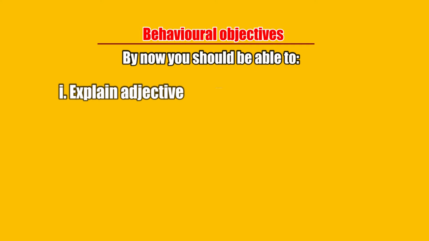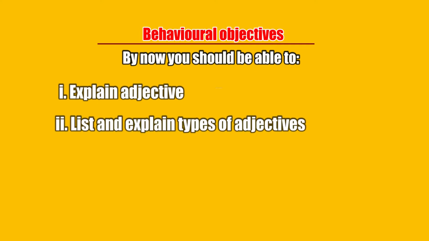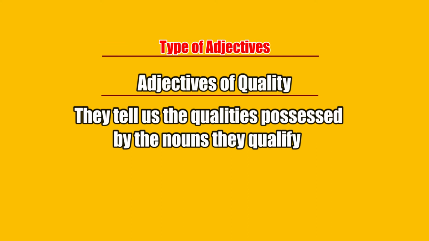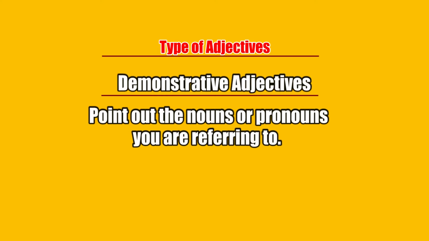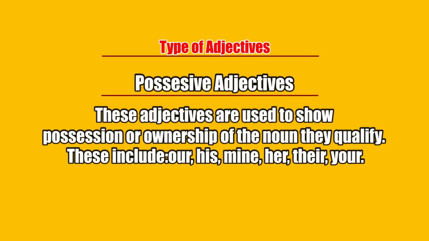And of course, I believe that you should be able to list the types of adjectives that we have looked into today. We have considered adjectives of quality. We have discussed adjectives of quantity. We have also discussed demonstrative adjectives. We have looked into possessive adjectives, and I told you that possessive adjectives, we use them to show possession.